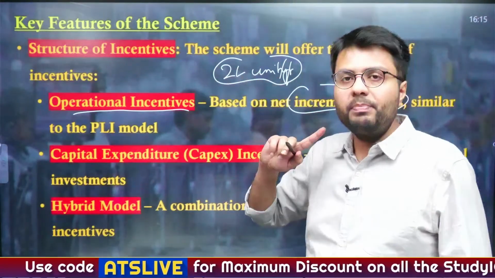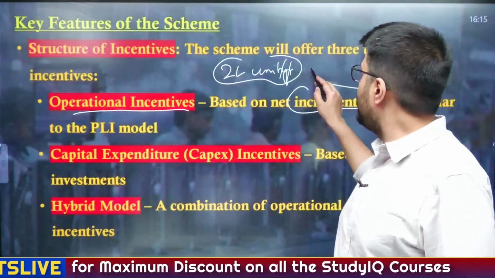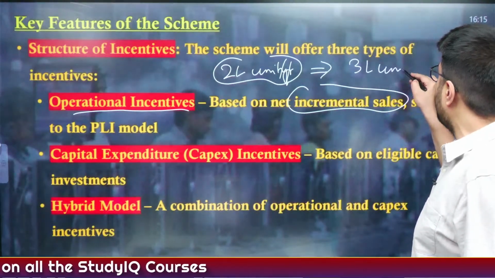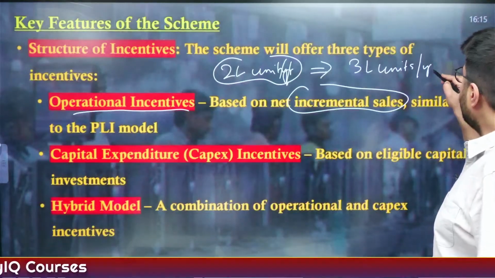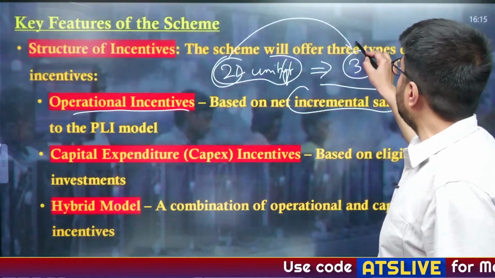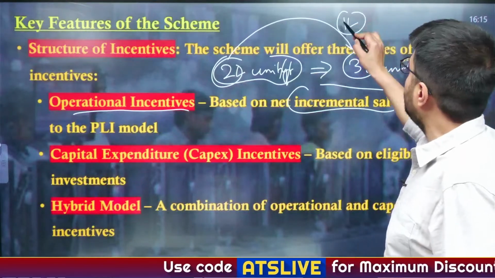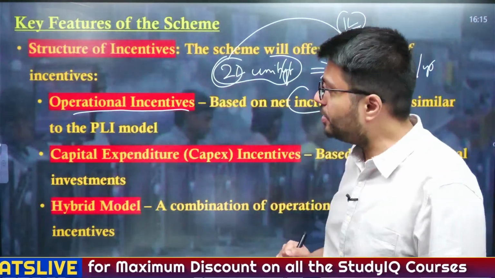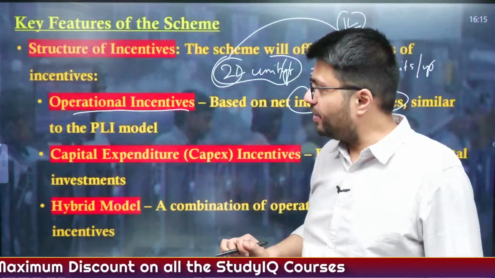But after the company registers for the scheme, it increases its production from 2 lakh mobile phones every year to 3 lakh units every year. So the benefit will be available on the incremental level, that is, the 1 lakh incremental mobiles that were sold after the company has enrolled for the scheme. Understood? So this is how operational incentive works.